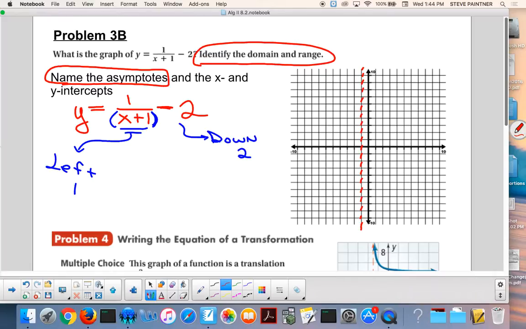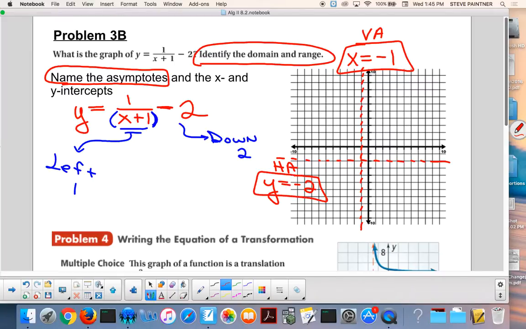And that would be what equation? x equals negative 1. Yep. Okay, the shift of down 2 takes the x-axis down 2. The equation of the horizontal asymptote is? y equals negative 2, yep, okay.